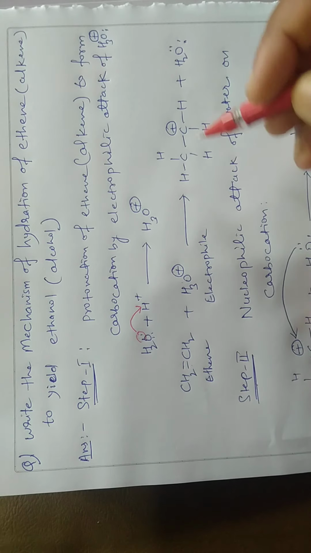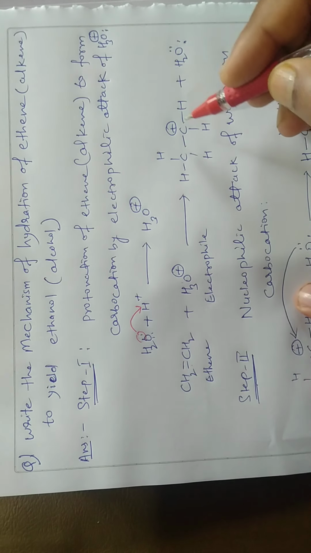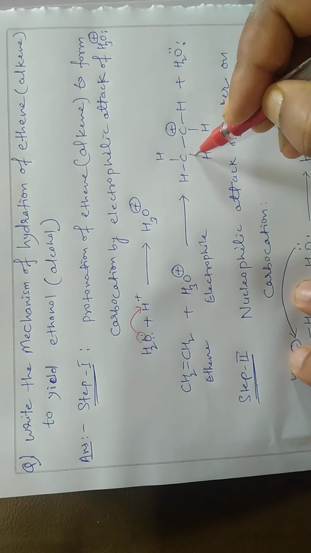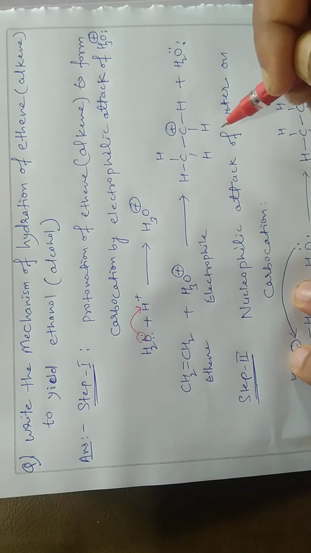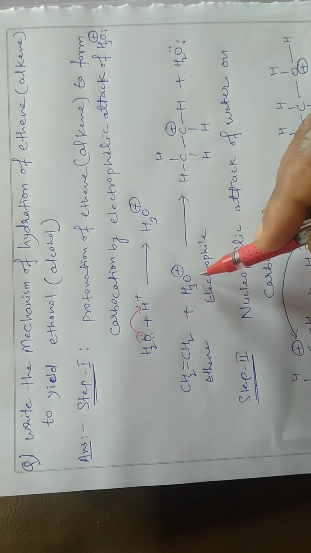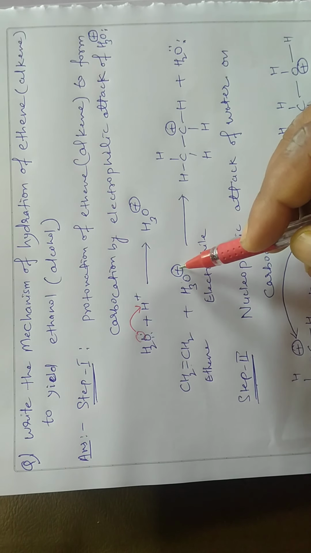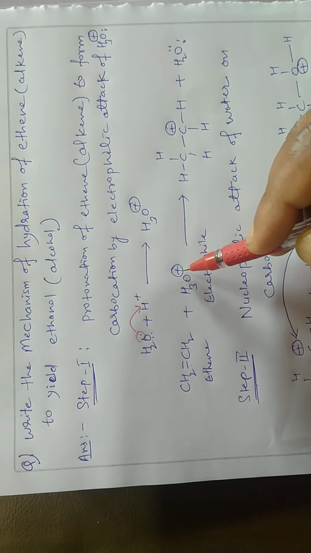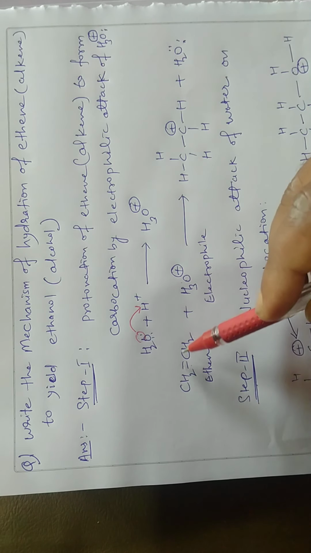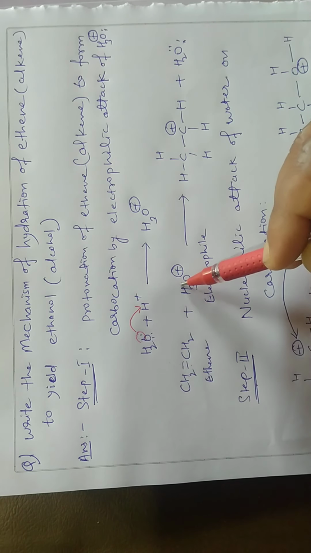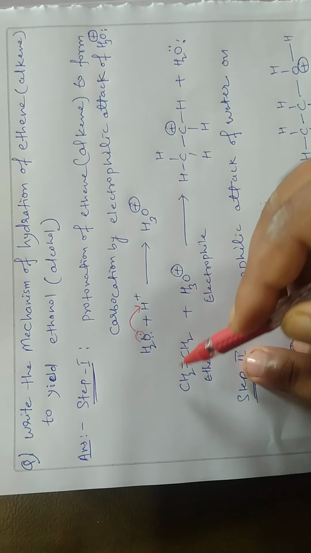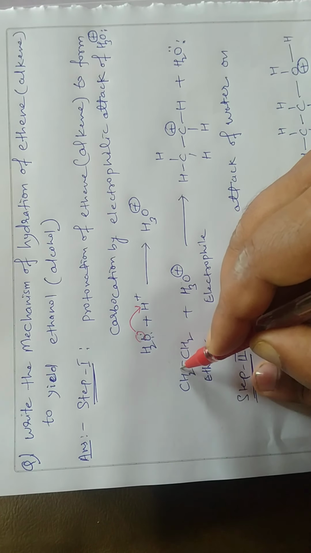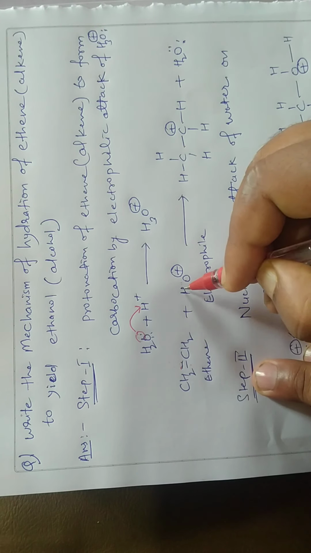Ultimately what will happen, you can see that CH3CH2 plus is formed. How? Once H3O plus ion is attacked by these pi electrons, a positive charge is developed, because both the electrons are shifting to this one.